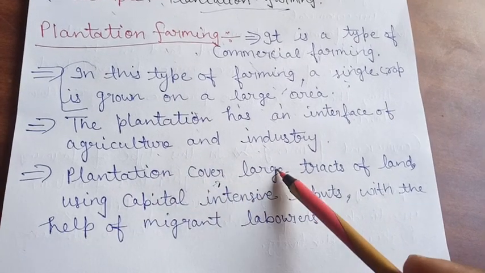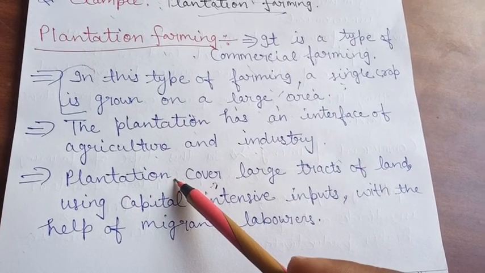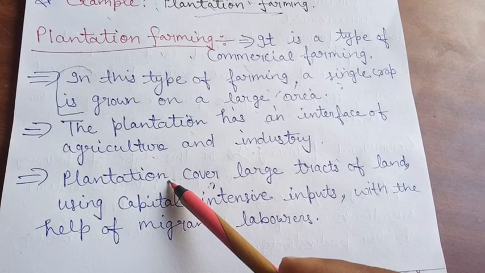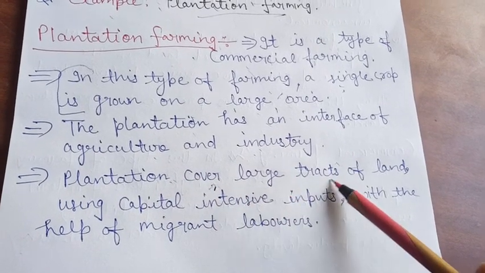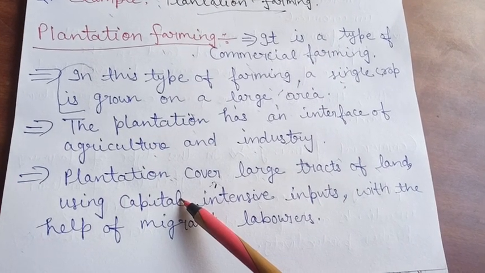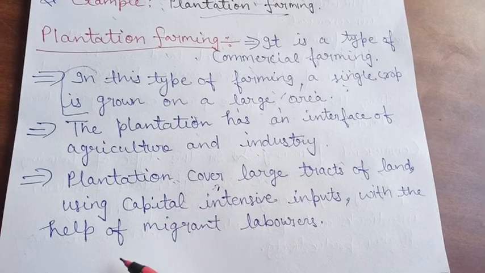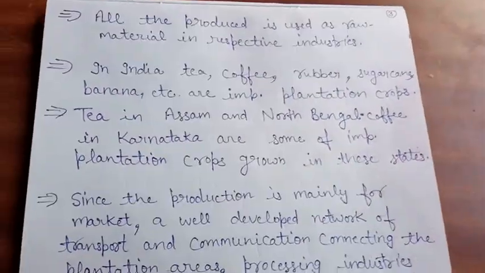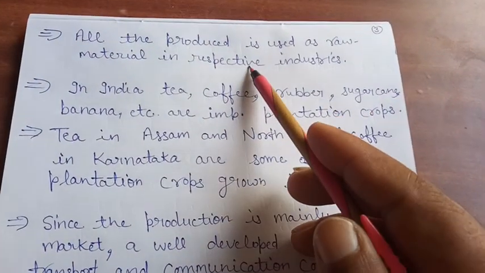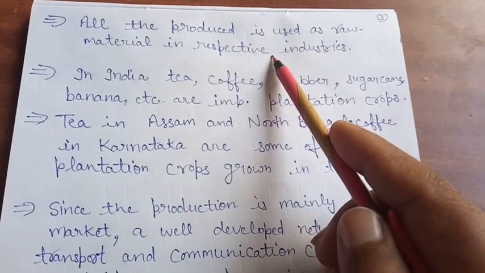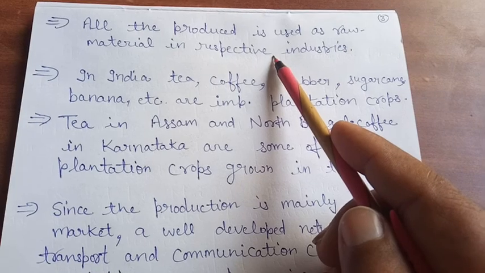Plantations cover a large tract of land, because commercial farming is done on large holdings. We use high capital intensive methods, and also migrant laborers in this type of farming. Mainly all the products of plantation farming are used as raw material in industries, like sugarcane used in the sugar industry.